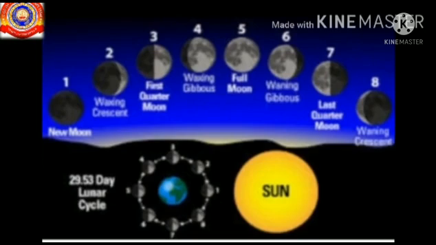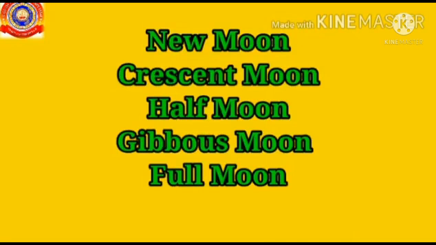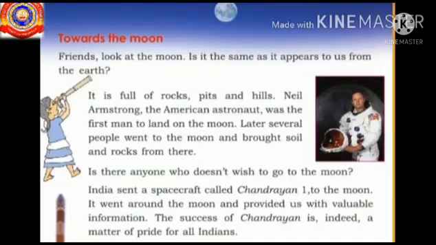Okay, children, do you understand the different phases of the moon? Then say the phases of the moon. Yes, new moon, crescent moon, half moon, gibbous moon, and full moon. Okay, shall we move on to our next topic?